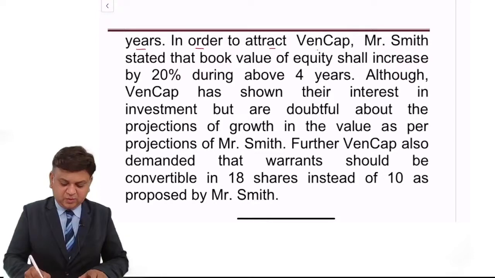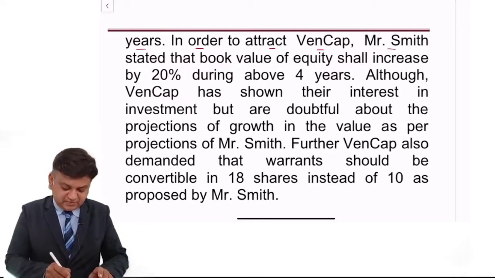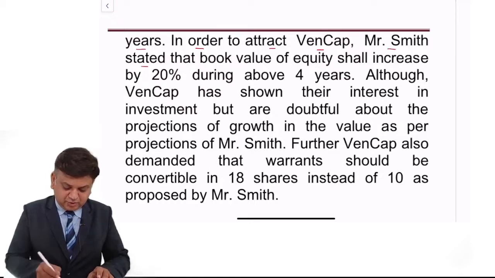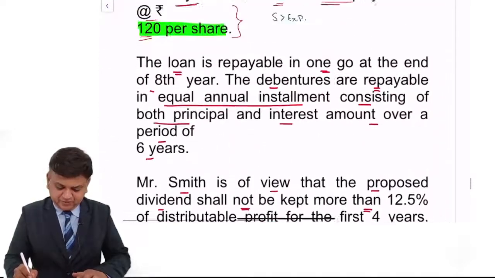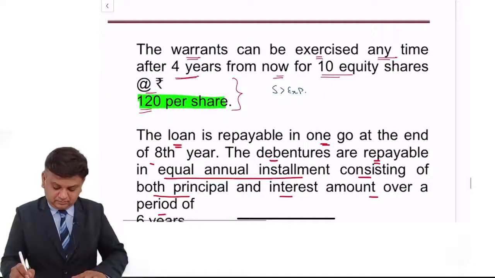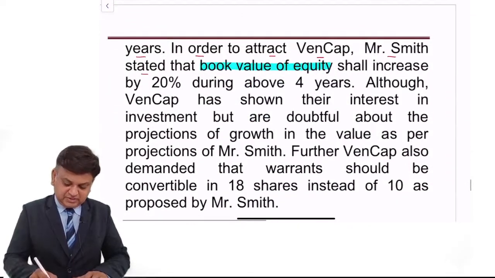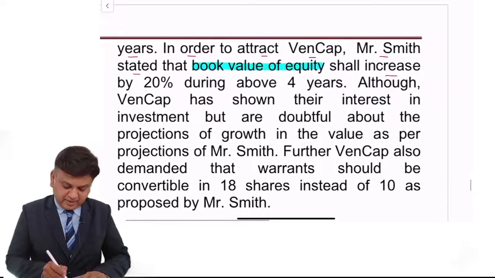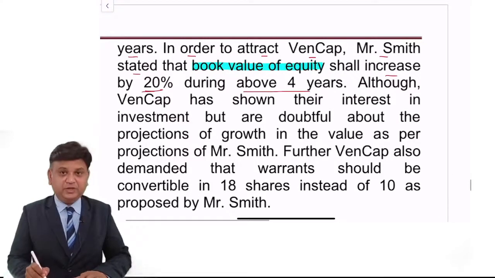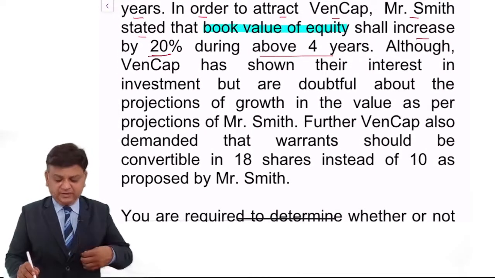In order to attract Ven Cap, that is the prospective investor, Mr. Smith stated that, highlight the portion, book value of the equity. So what is the book value of the equity right now? The book value of the equity right now is 82.5 crore. Book value of the equity shall increase by 20% during above 4 years. So during this 4 years, it will increase, but that is at the rate of 20%.